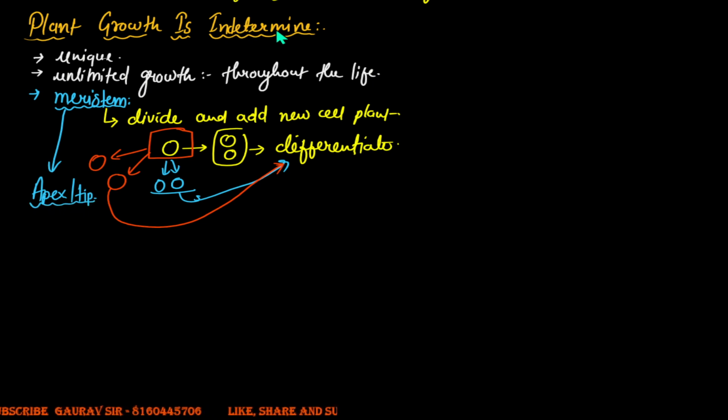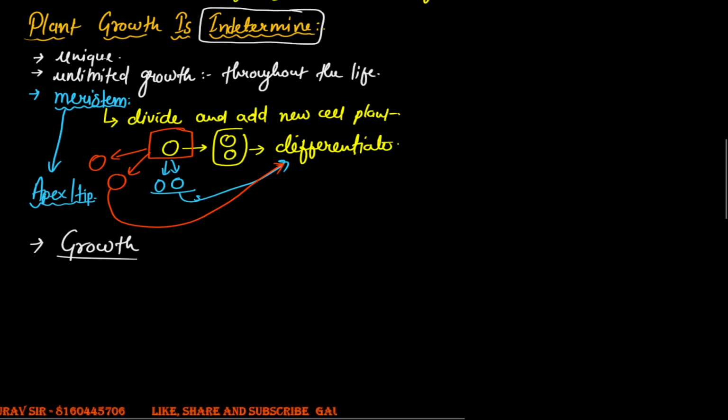But for the time being, I want you to understand that the growth of the plant is of two types. We do say that the plant has an indeterminate growth, but this is not absolutely true. You understand? They have two types of growth with respect to the addition of new cells. So there are two types of structures in the plant, and they undergo a different type of growth.